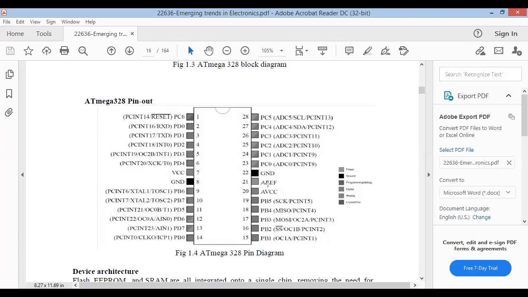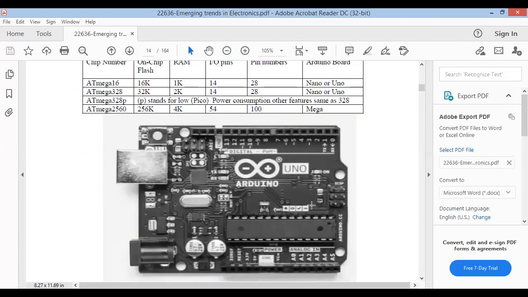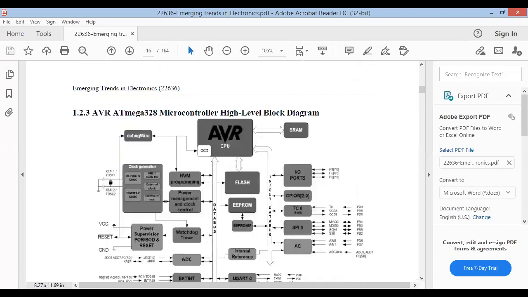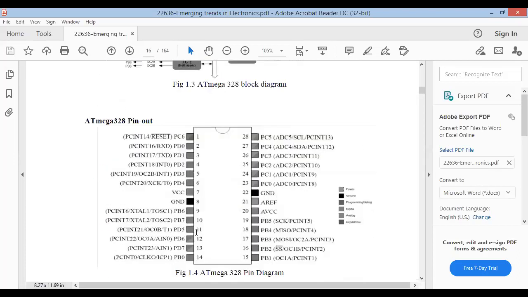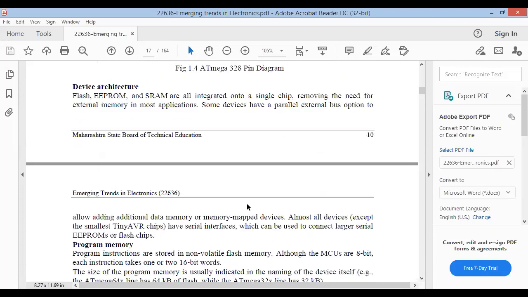Reference analog voltage, VCC, reference voltage, ground is there. So all these are the pins of the Atmega 328. This same microcontroller is there on this Arduino Uno board. So 20 IO pins are there, correct? This is the 14 IO pins, and these are the 6 analog pins. Likewise, the total 20 input output pins are there.